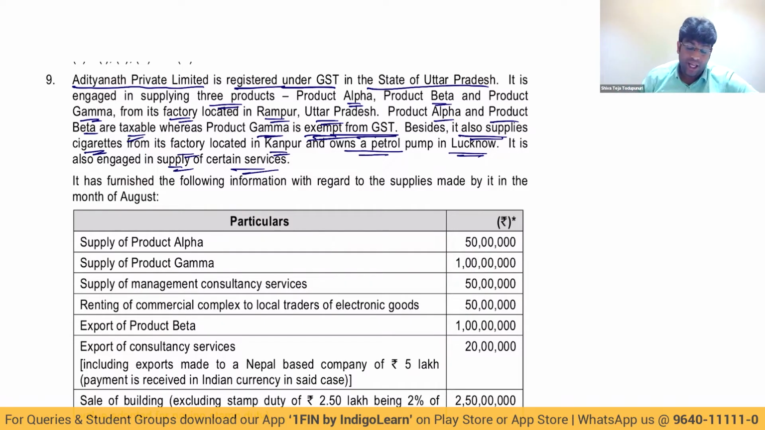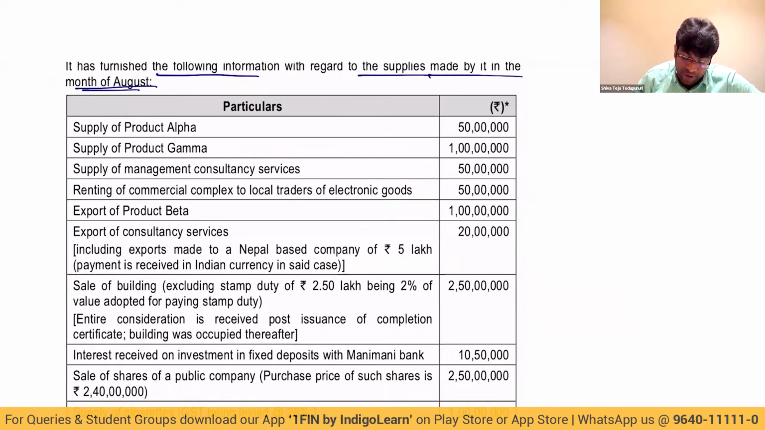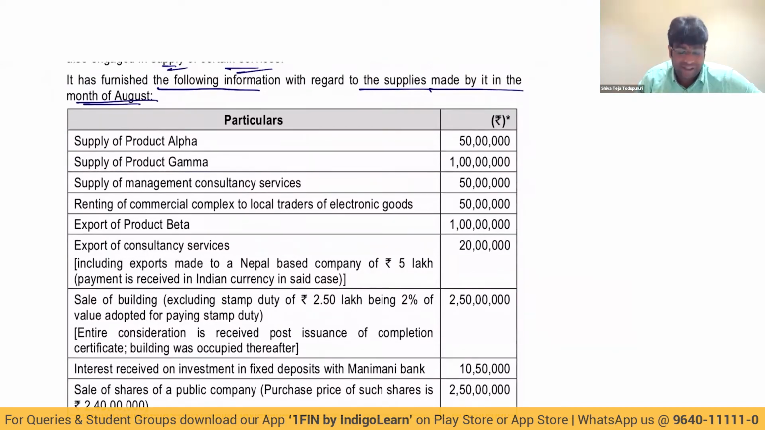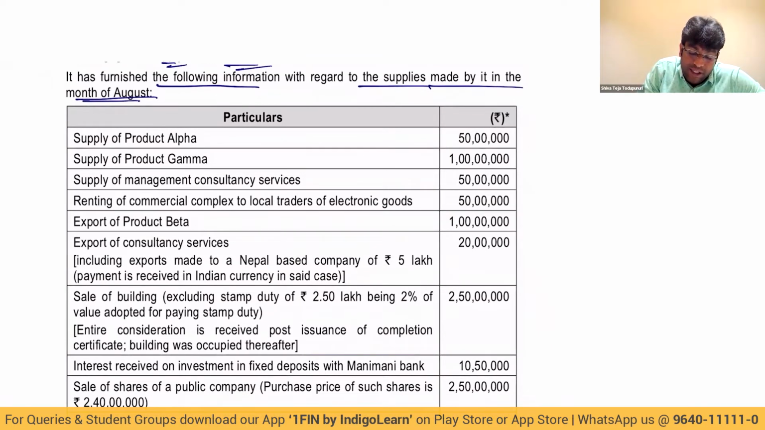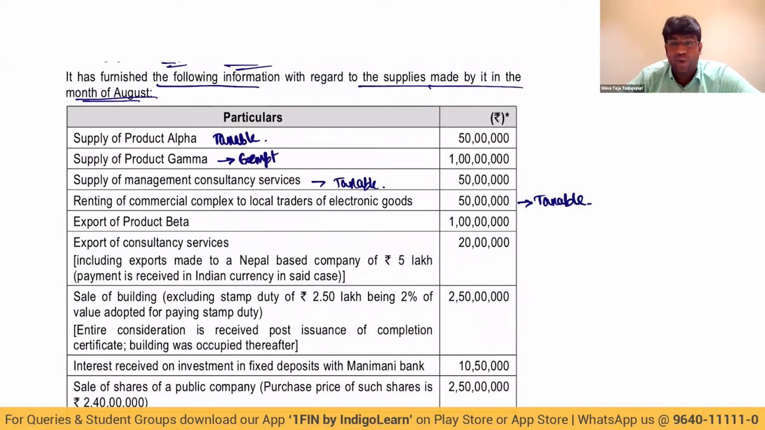Next point. It has furnished the following information with regard to the supplies made by it in the month of August. First, supply of product alpha. Do we have to pay GST? Yes. Because they clearly told alpha is taxable and gamma is exempt. Supply of management consultancy services. These are also taxable. Renting of commercial complex, taxable. So let me tell you, renting of a residential building for residential purpose is exempt in GST. But when you talk about a commercial property, definitely it is taxable.